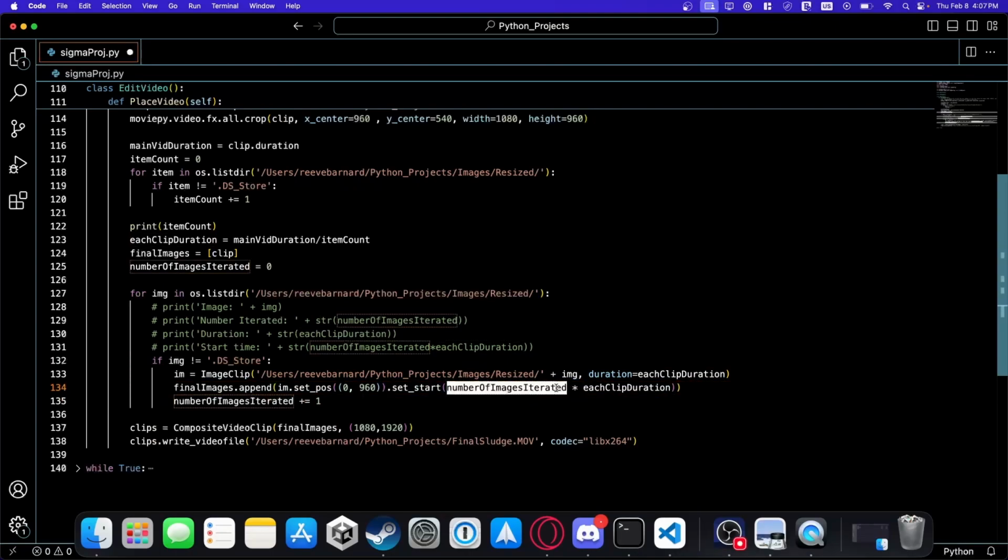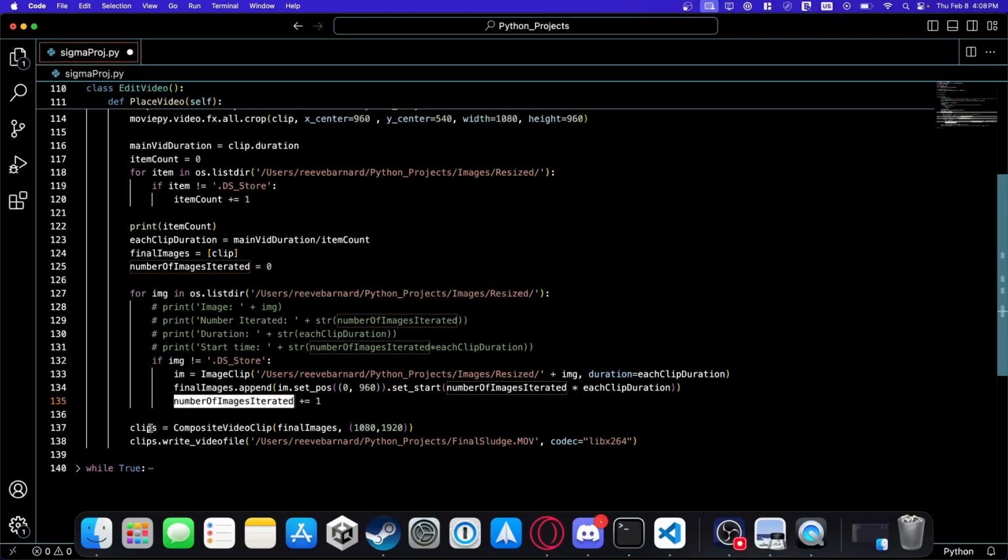So if it's the first image iterated, then it will start at the beginning and last however long it is. And if it's the second image iterated, this would be equal to 1. And so it would start right after the previous image ends, and it just keeps doing this, increasing the number of images iterated by 1 and looping through until it's done.